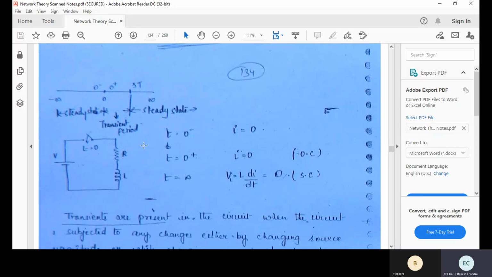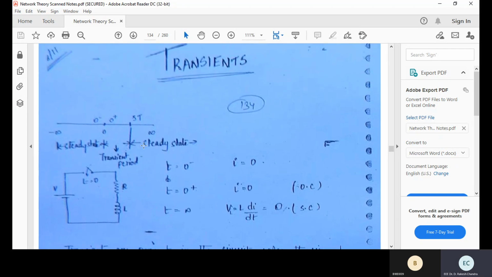So today's topic is transients. What do you mean by a transient? Transient means a sudden change within a stipulated time period, or a very short time period. Let's say just like an impulse response. Transient means a sudden change within a short duration of time. That is called the transient.